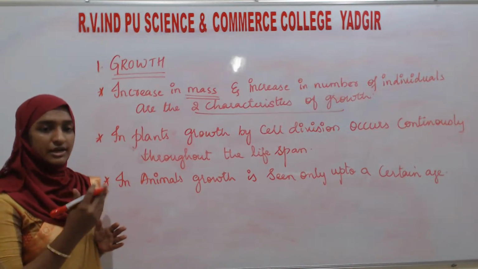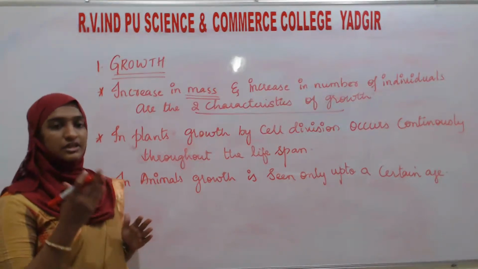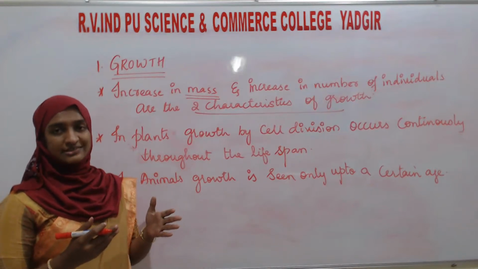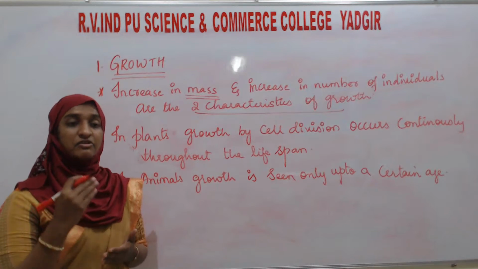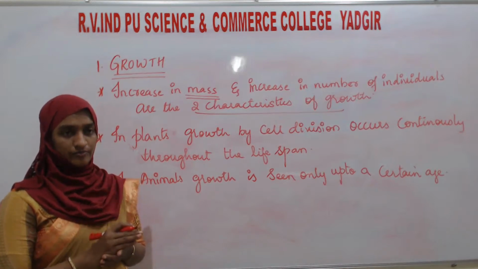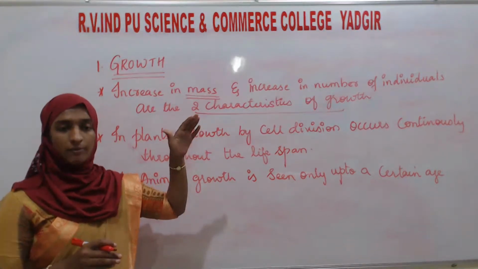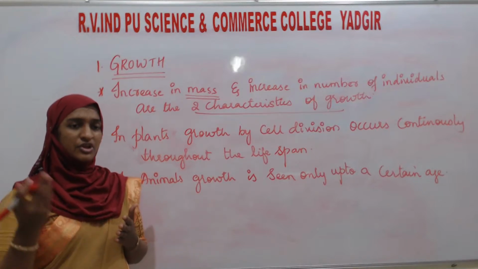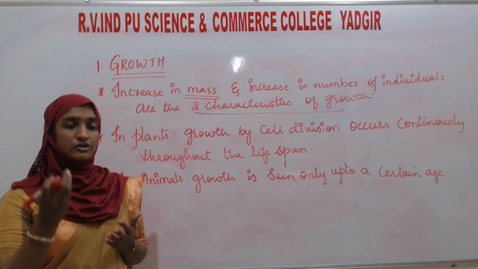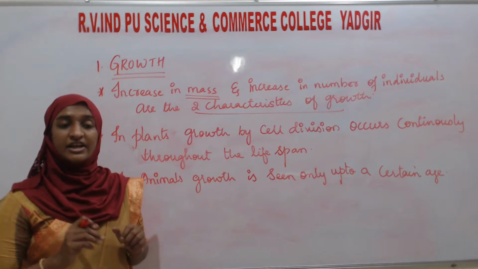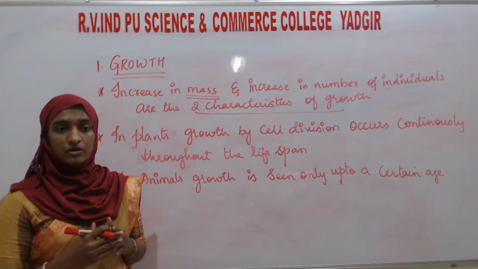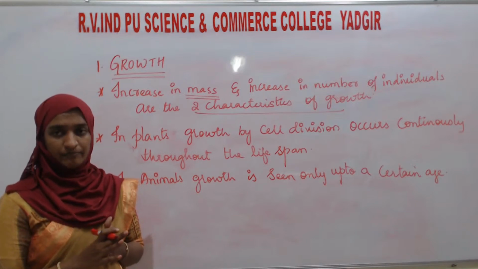When he or she attains an age of maturity or adulthood, such as 20 to 22 years, after that, that particular person will not grow. Their height is going to stop. Their weight may gain, due to some excess food or excess fats. But what about the height? Their growth is going to be stopped.